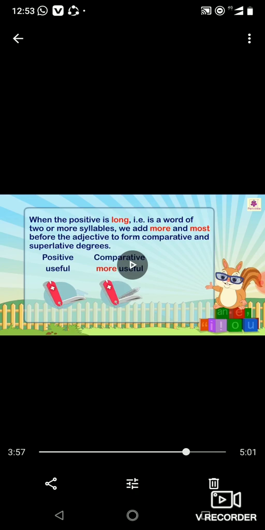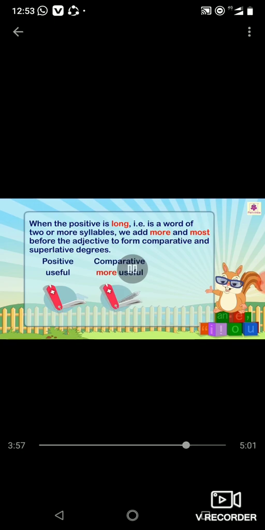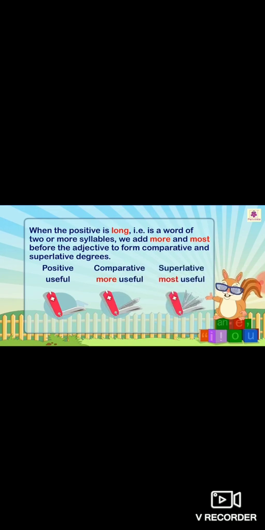It's a big word having more than one syllable, right? When it has more syllables, you use more and most to form comparative and superlative, right? Like intelligent, so many syllables, 4 syllables. So more intelligent, most intelligent. Similarly, useful, more useful, most useful.